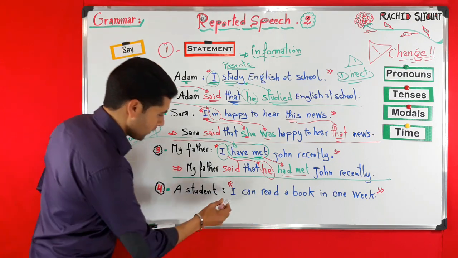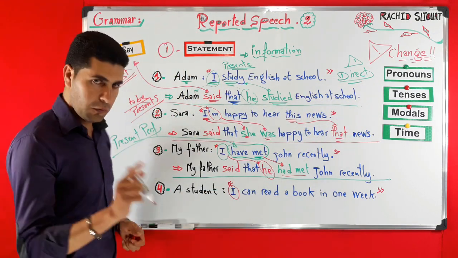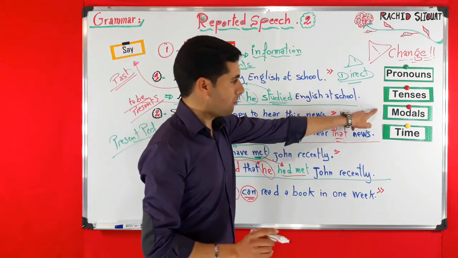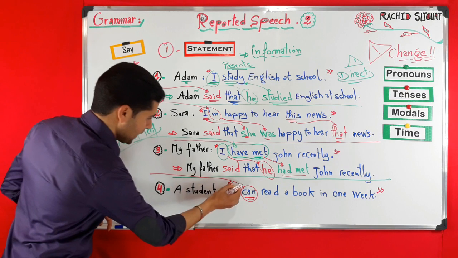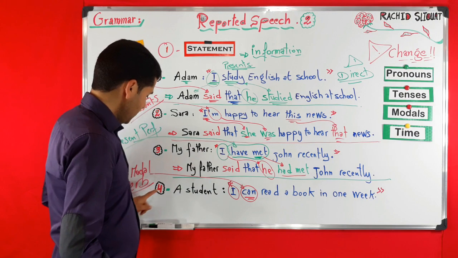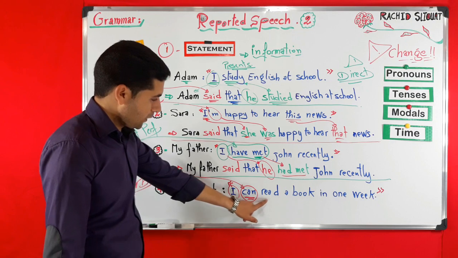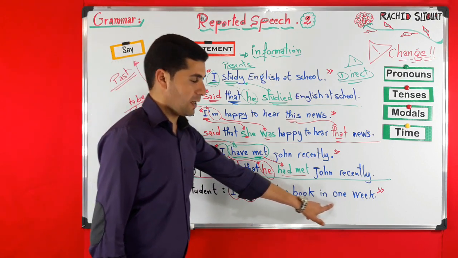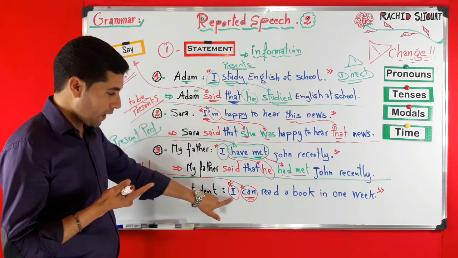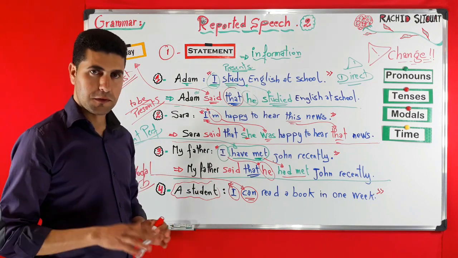Now, for example, here we have I, which is very simply a pronoun. And also we have can, and can is a modal verb. And modal verbs also change while reporting a speech. And here we have read, a verb, a book in 1 week. So again, in this speech, we're going to change only the pronoun and the modal verb. Now you can pause and try to do this for a while.